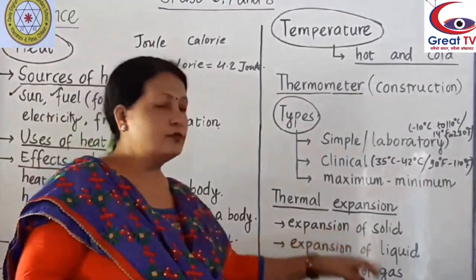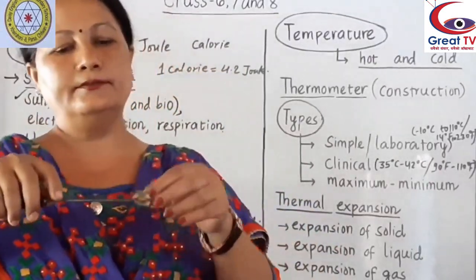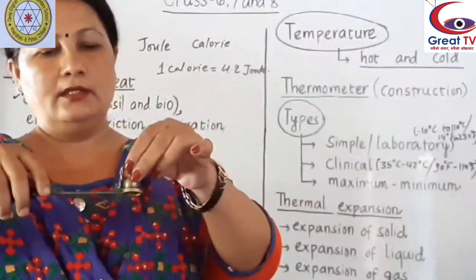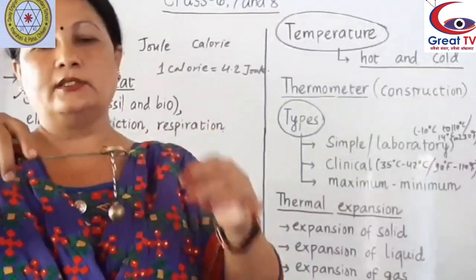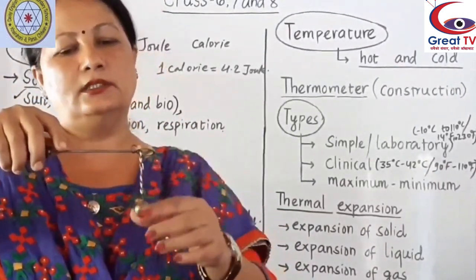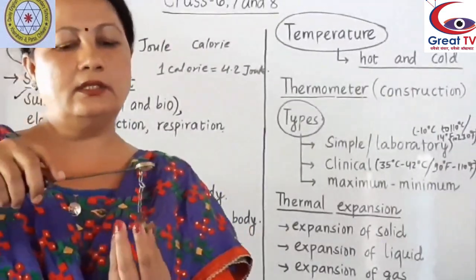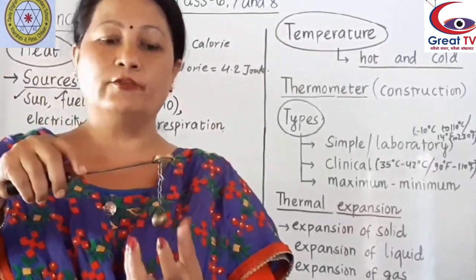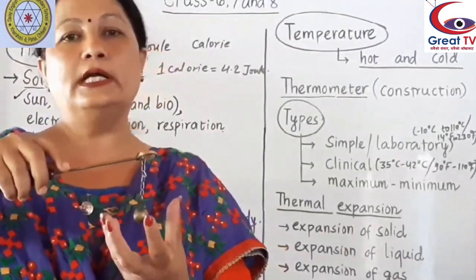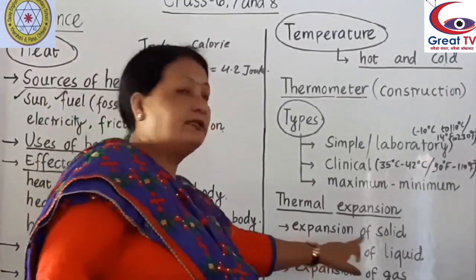Now, expansion of solids. Take a metal ball and see that the metal ball passes through the ring. But when we heat the metal ball, it cannot pass through the ring. It means while heating, the size of the ball expands. So heat can expand a solid.